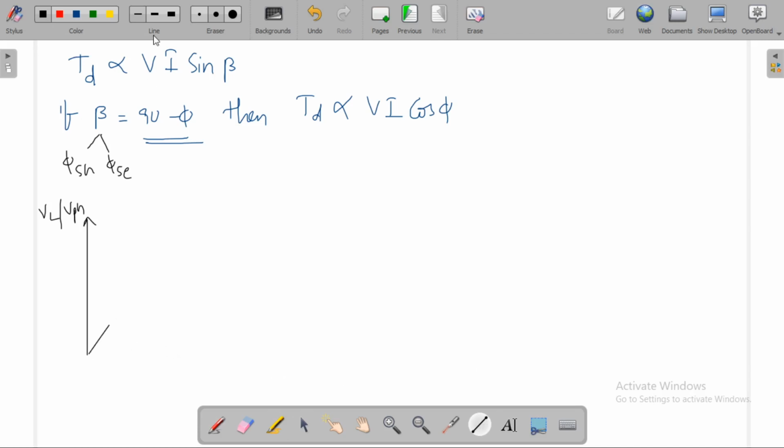Let IL lag the voltage by an angle phi, as we use lagging loads. This will be IL.